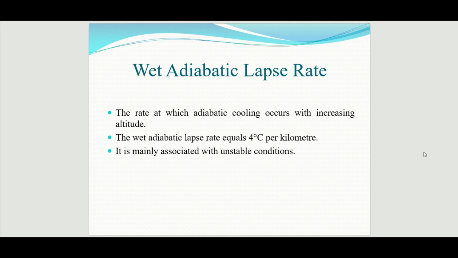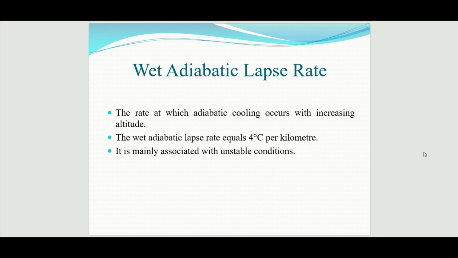Then wet adiabatic lapse rate, the rate at which adiabatic cooling occurs with increasing altitude. The wet adiabatic lapse rate equals 4 degrees Celsius per kilometer. So it is less than normal lapse rate. The normal lapse rate is 6.5 degrees Celsius. Here the wet adiabatic lapse rate is 4 degrees Celsius.